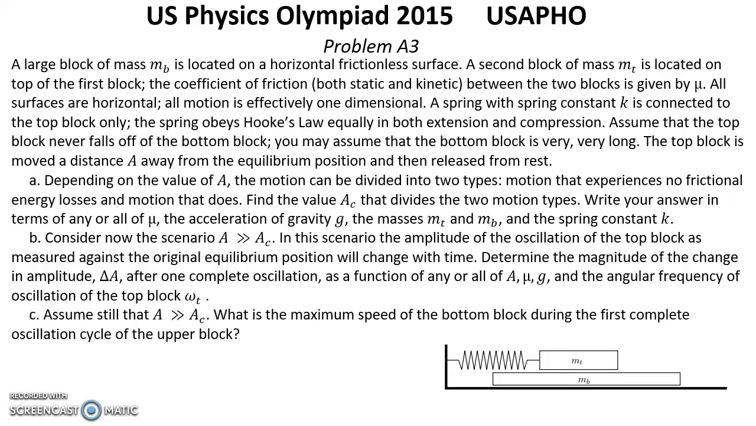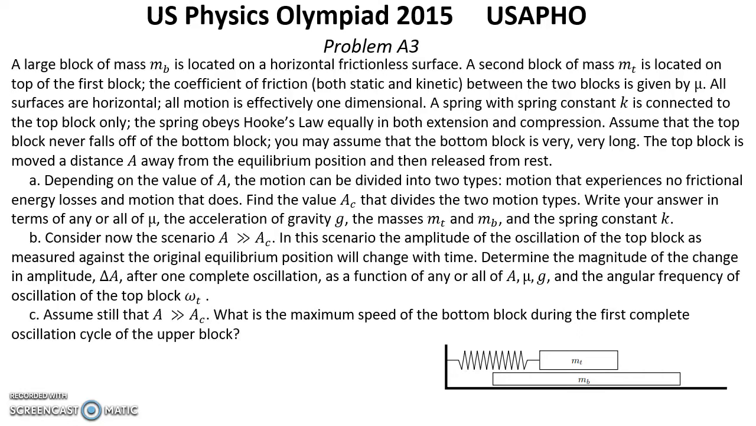Question A. Depending on the value of A, the motion can be divided into two types: motion that experiences no frictional energy losses and motion that does. Find the value A_C that divides the two motion types. Write the answer in terms of any or all of μ, the acceleration of gravity g, the masses m_T and m_B, and the spring constant k.